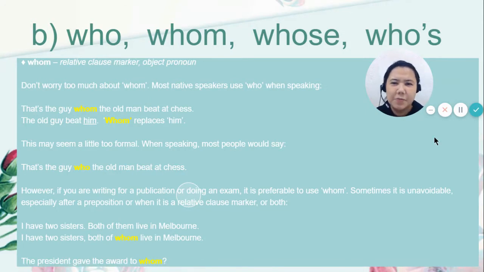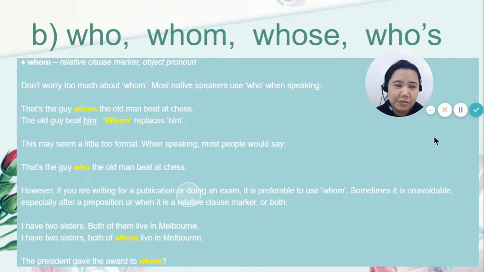But don't worry too much about whom because most native speakers use who when they're speaking. Example, that's the guy whom the old man beat at chess. The old guy beat him. So whom actually just replaces him. Next, this may seem a little too formal, especially when speaking, because most people would just say, that's the guy who the old man beat at chess.